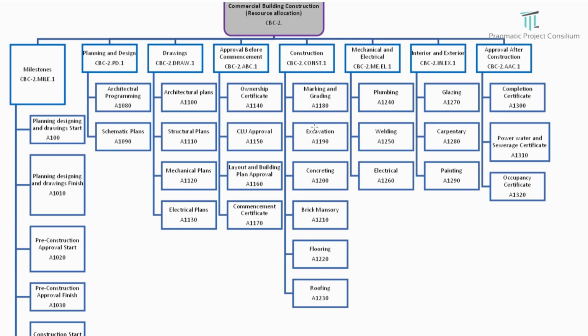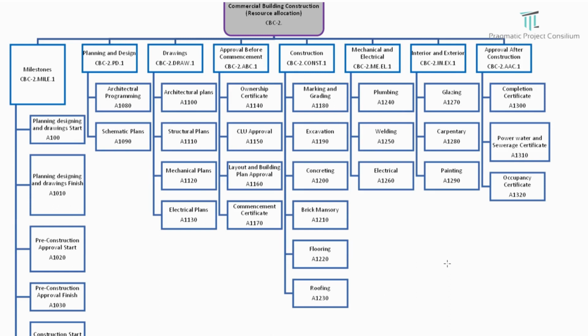If you go into level 4 or level 5, the activity listing will move around, but we are not going to discuss this. In mechanical and electrical we have plumbing, welding, and electrical. In the interior and exterior WBS, we have 3 activities: glazing, carpentry, and painting.